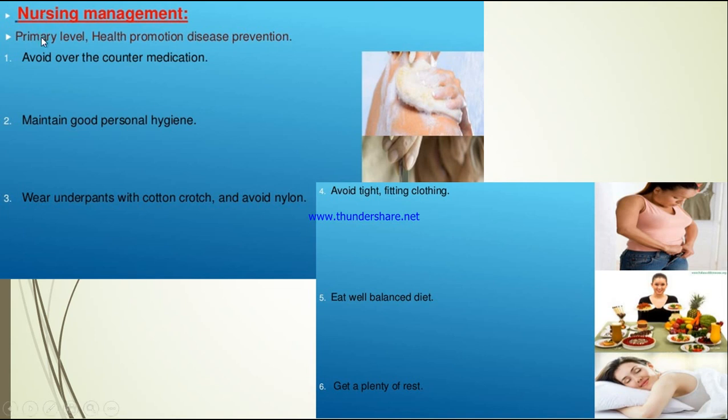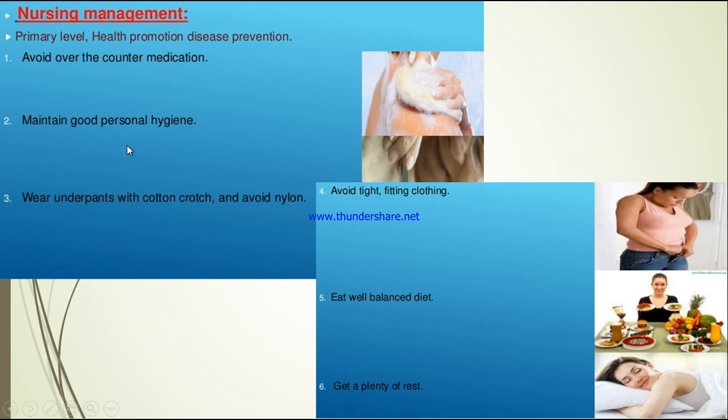Nursing management is categorized into primary level, secondary, and tertiary. Let us see the primary level, where we try to prevent. Preventive measures are to be educated to the patient. We have to educate them to avoid any over-the-counter drugs. Then maintain good personal hygiene.